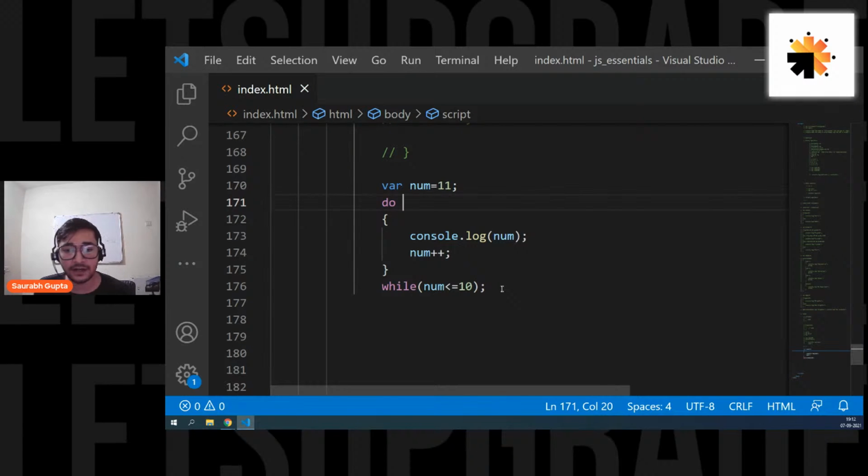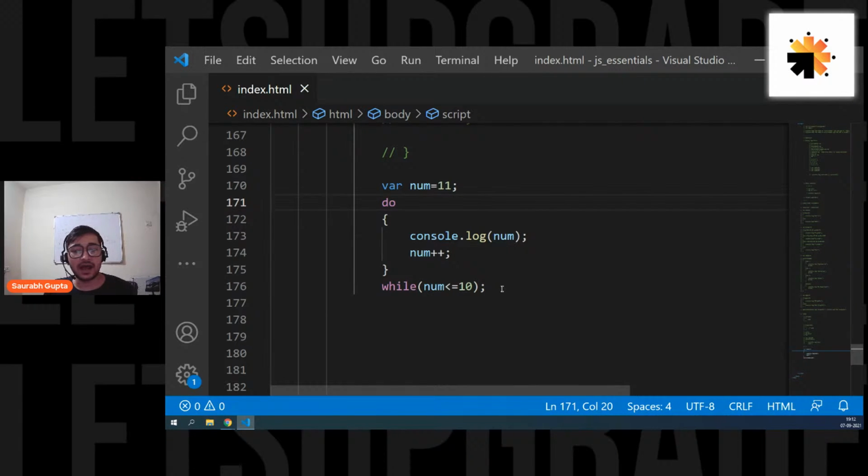Is that clear, everyone? Do we have a project session for this JavaScript course? Yes, I'm planning for it. Like we have a project session in almost all JavaScript courses. We have created some pretty cool things. So I'm also planning it here. Let's see how much time we get for that. Is that clear, Janisha? We always have a project session in all the courses. Let's see how much time we get in this to do that.